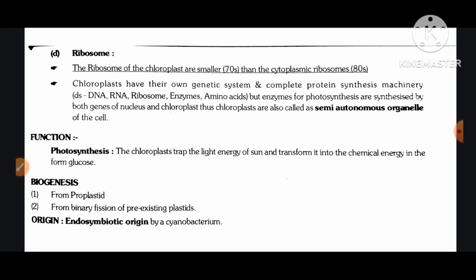Function. Photosynthesis. The chloroplast traps the light energy of the sun and transforms it into chemical energy in the form of glucose. Biogenesis. Number one, from proplastid. Number two, from binary fission of pre-existing plastid. Origin: symbiotic origin from cyanobacterium.